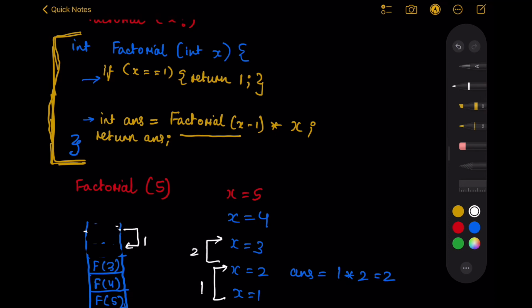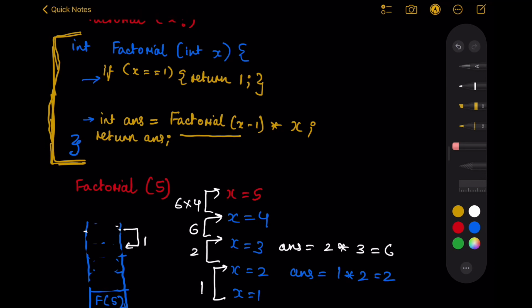Similarly, when we reach x equal to 3, it will calculate answer is equal to the answer from the previous stage, 2, multiplied by x, which is equal to 6. So 6 will be returned from here, and this will be popped out from my stack. From here we'll again return 6 into 4, which is basically 24, and 24 will be popped out, and f of 4 will be popped out from the stack.